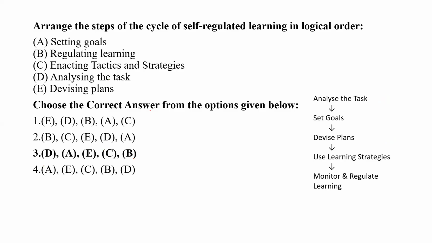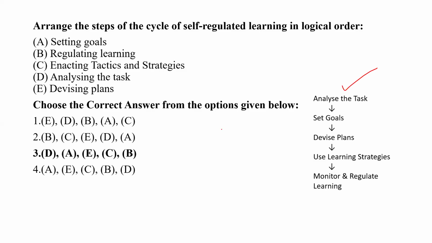Okay, so next one: arrange the steps of the cycle of self-regulated learning in logical order. So what is a logical order? In self-regulated learning, first we have to analyze the task. Next, we have to set goals and devise planning. Next, use learning strategies and monitor and regulate the learning. So these are the strategies.